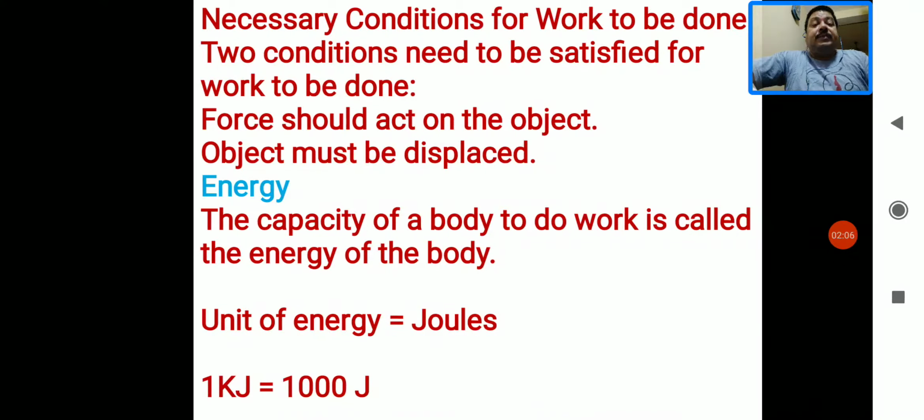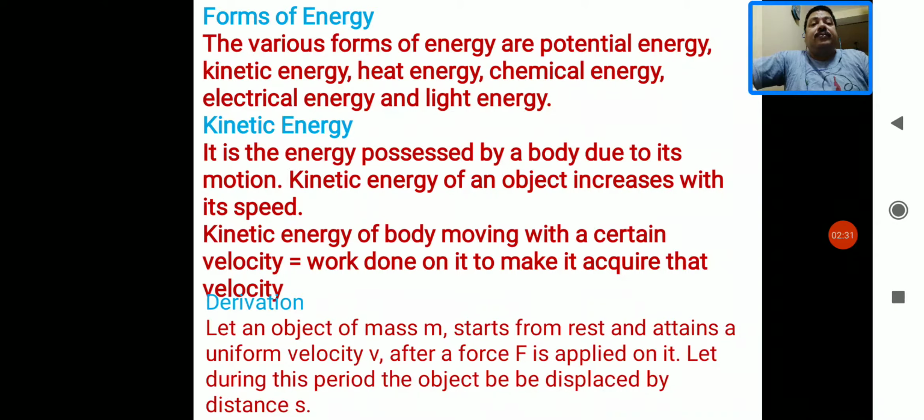Now about the energy, the next topic. We know that the capacity of a body to do work is called the energy of the body. It's clear? The capacity of doing work is energy, and its SI unit is also joule. The different forms of energy are there. We will discuss potential energy, kinetic energy, heat energy, chemical energy, light energy. So many energies are there, but we will discuss only some here.